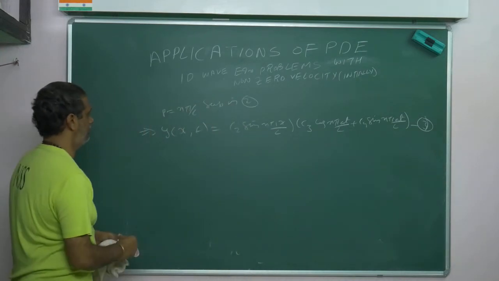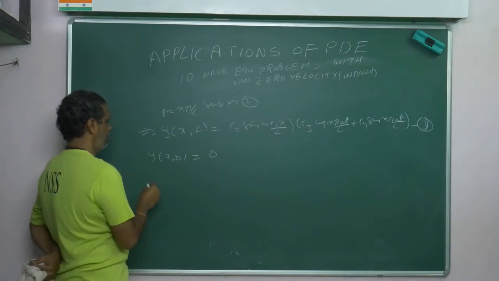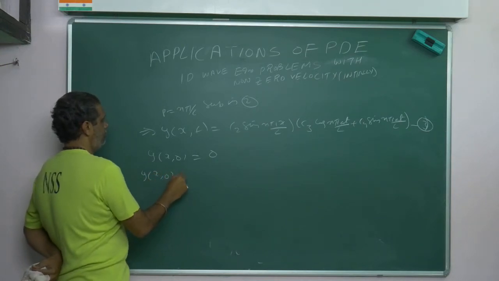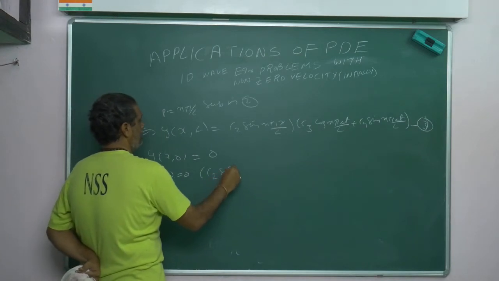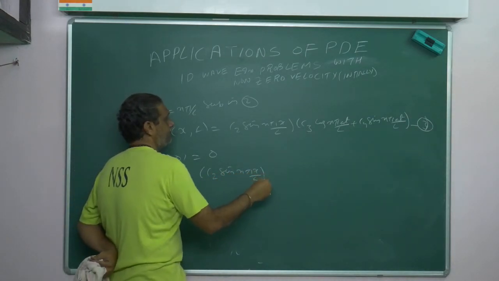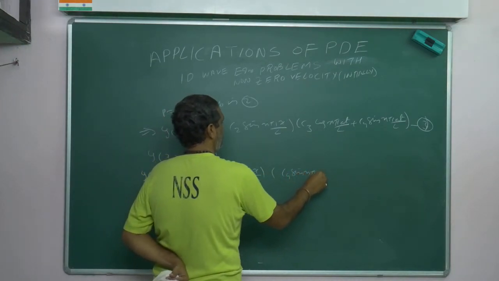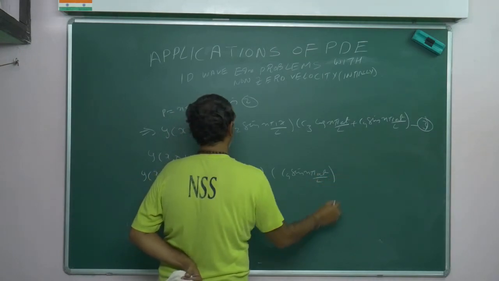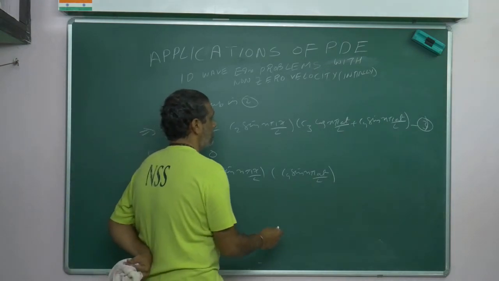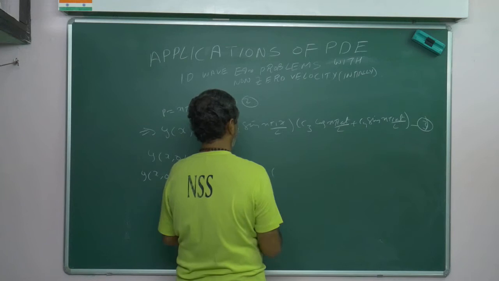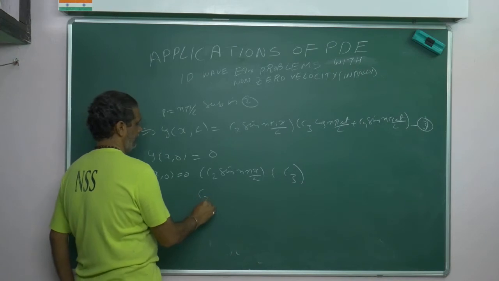Now the third condition is what? y of x comma 0 is equal to 0. If we substitute 0 in the t place, what will we get? C2 sin n pi x by L, then C4 sin n pi at by L, plus C3. So from this, what is C3? C3 is equal to 0.